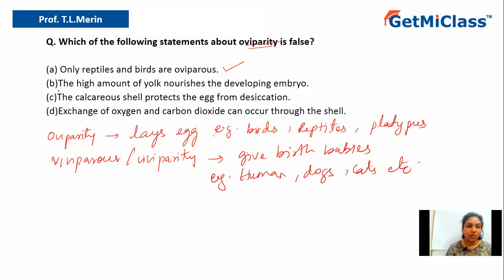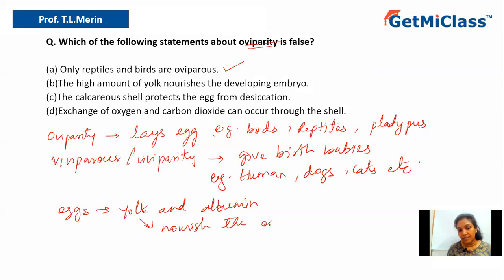Now, option B says the high amount of yolk nourishes the developing embryo. Yes, eggs consist of two parts, right? The yolk, the yellow part, and the albumin. This yolk is very important because it consists of a lot of minerals and nutrients which will nourish the growing embryo. So option B is a correct statement, but it is not our answer because we are looking for a false statement.